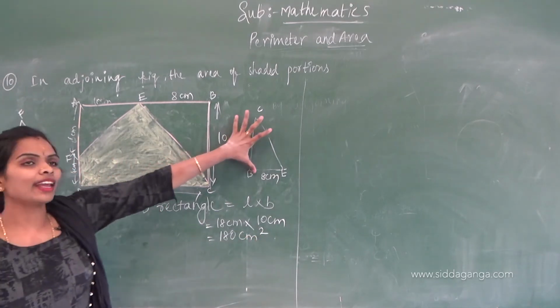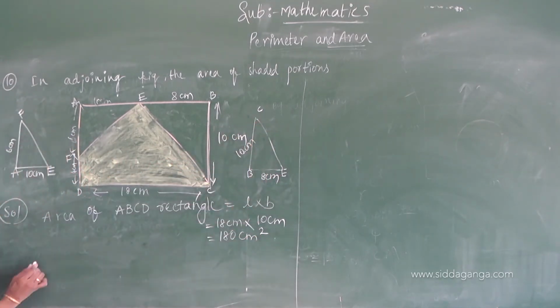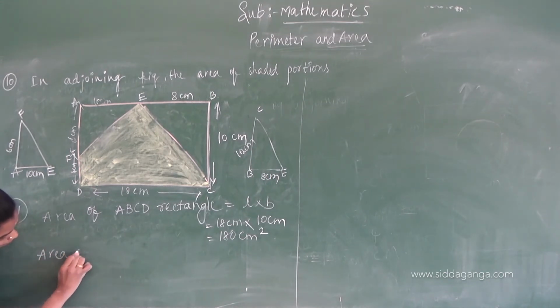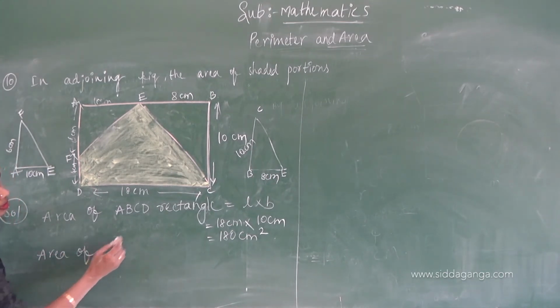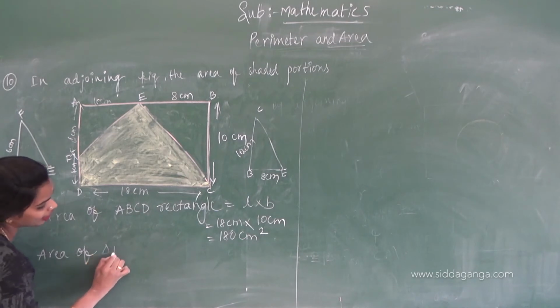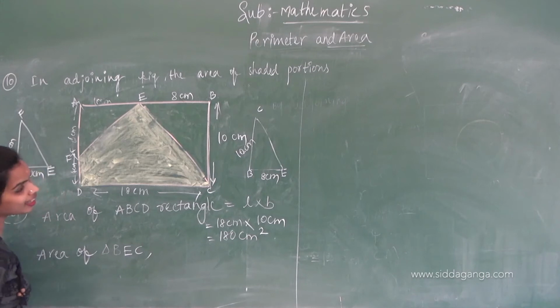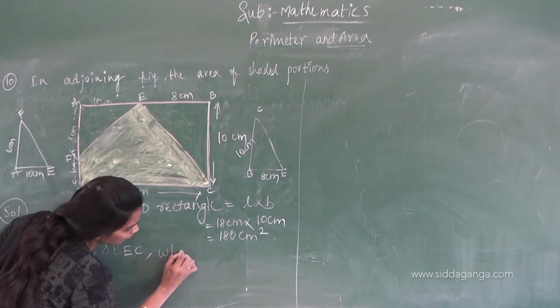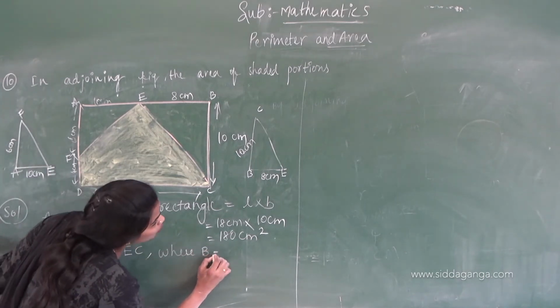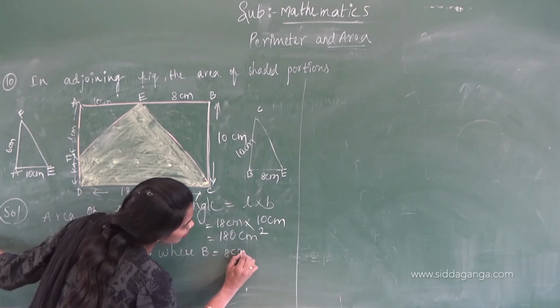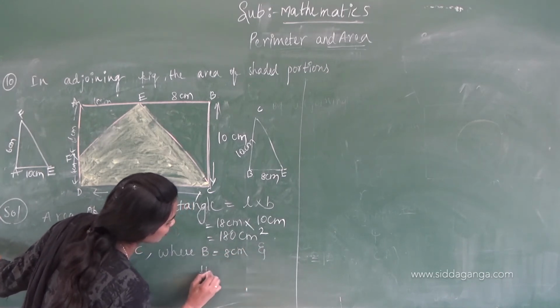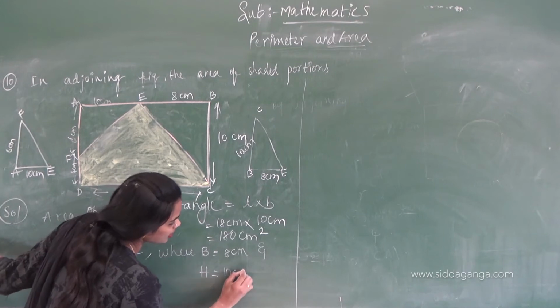And then the area of triangle BEC. In triangle EBC, base equals 8 centimeters and height equals 10 centimeters.